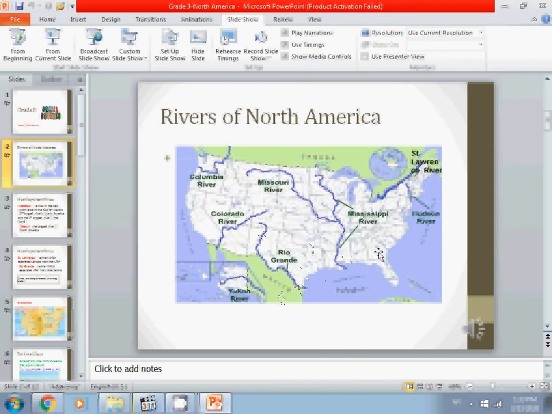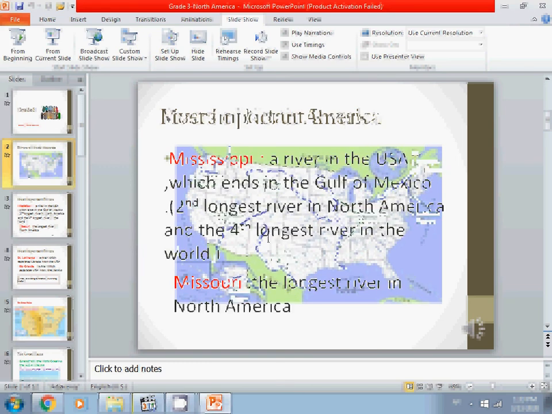Very good. So let's revise the four rivers again. You have Missouri River, the longest, Mississippi River, the second longest, St. Lawrence River between Canada and USA, and Rio Grande River between USA and Mexico. That's right. Okay, so let's read them now.